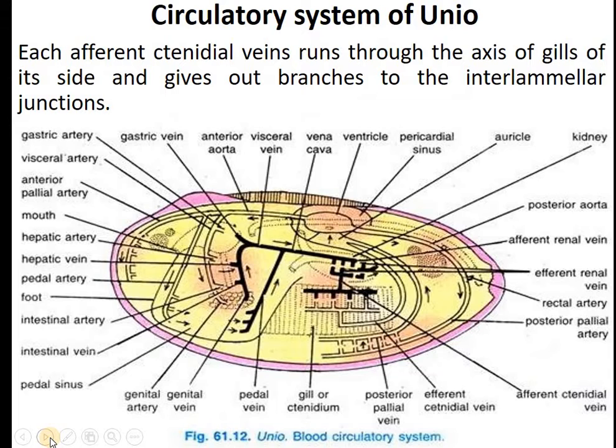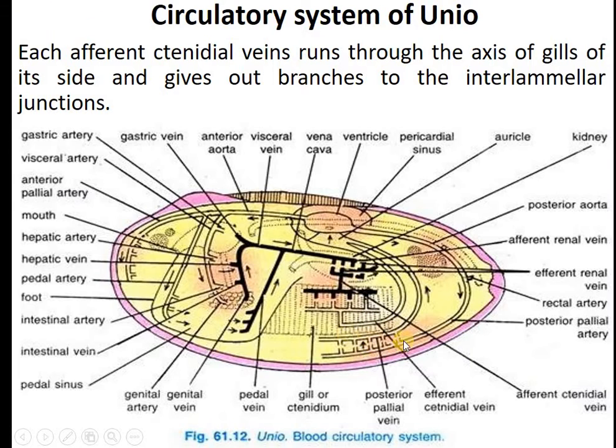Next, each afferent vein runs through the axis of the gills on its side and gives out branches to the interlamellar junctions. So here we observe this is the blood going to the gills for aeration. Now here this blood goes in this fashion.